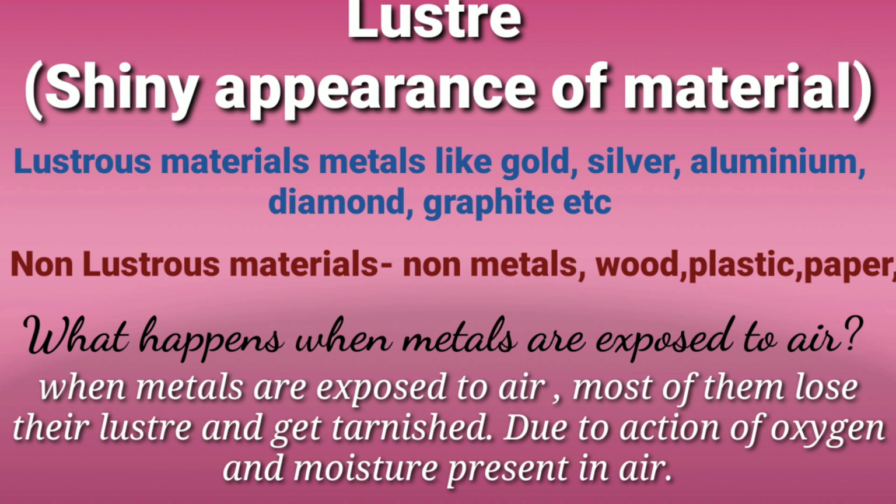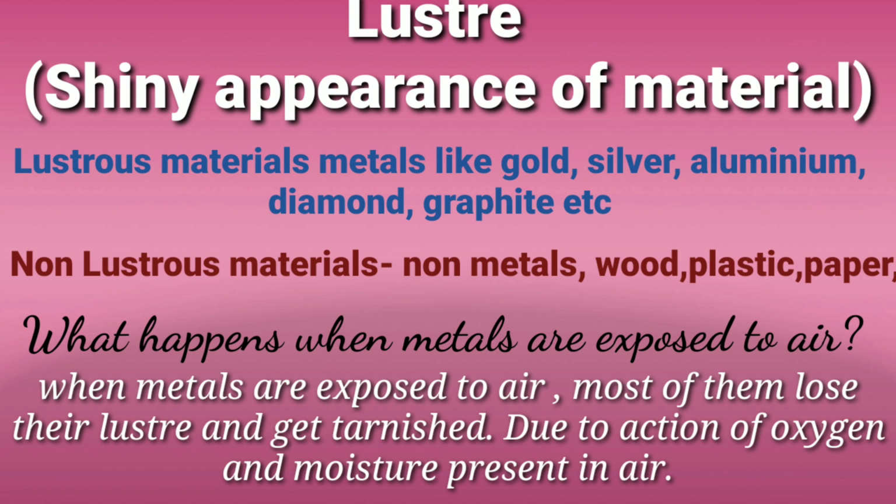So two things in the air, moisture and oxygen, affect the metal very easily. So when metal is exposed to air, most of the metals lose their luster. Its lustrous appearance is lost when the metal is exposed to air. Now the question arises, why? Due to the action of oxygen and moisture present in air.